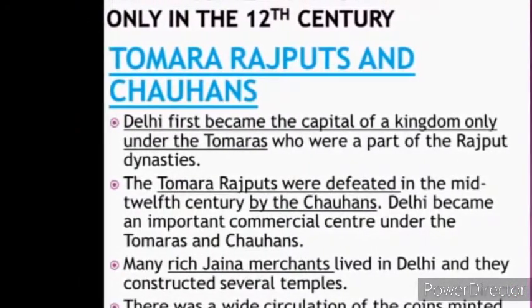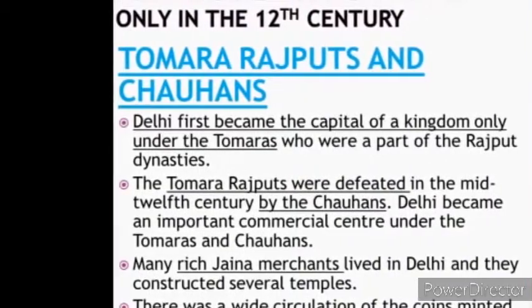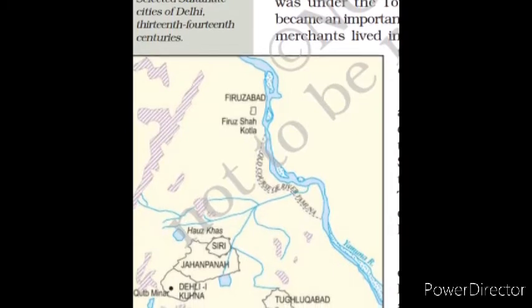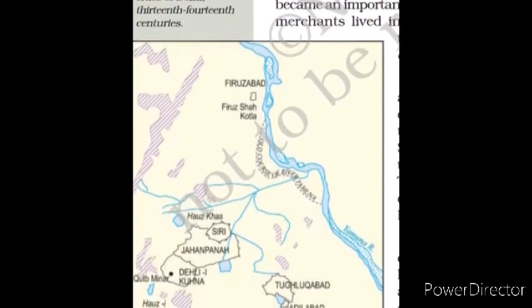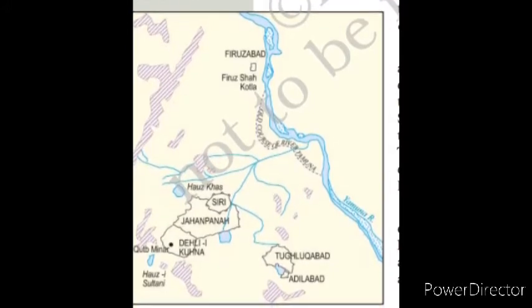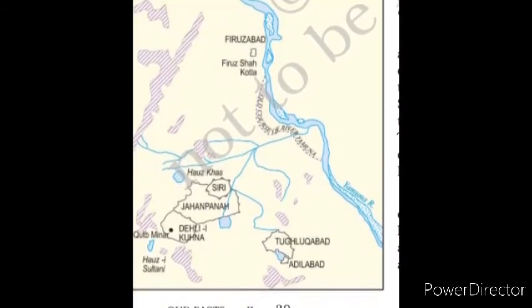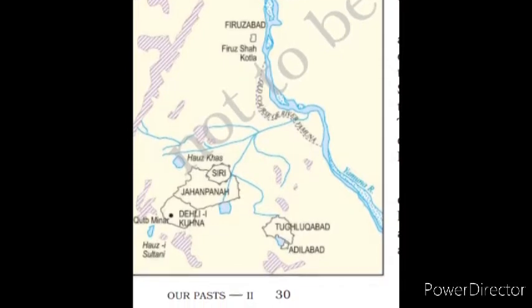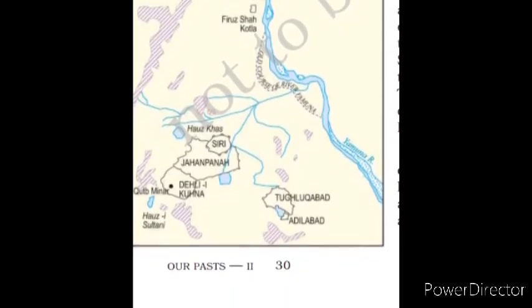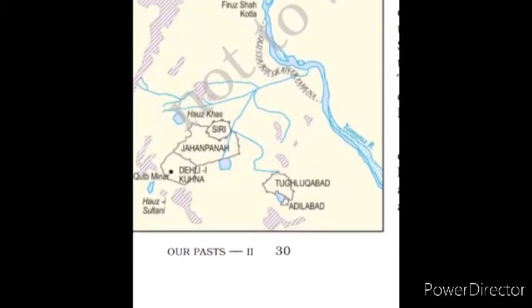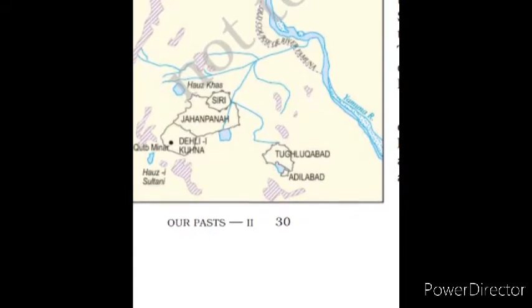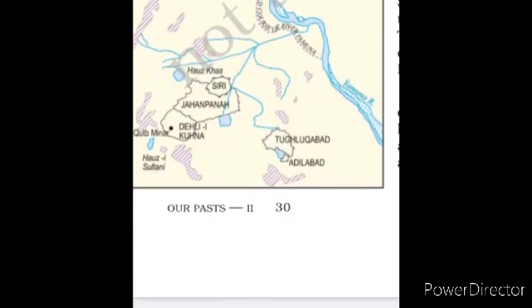Delhi became an important capital city under the Delhi Sultanate. The Delhi Sultans built many cities in the area that we now know as Delhi. Look at Map 1 given in the textbook on page number 30 and locate cities like Delhi, Kuhna, Siri, and Jahanpanah. These cities were the best examples of cities built by the Delhi Sultans.